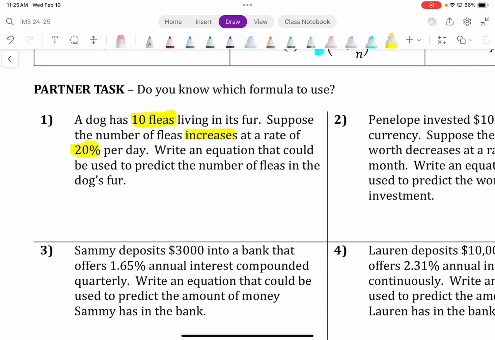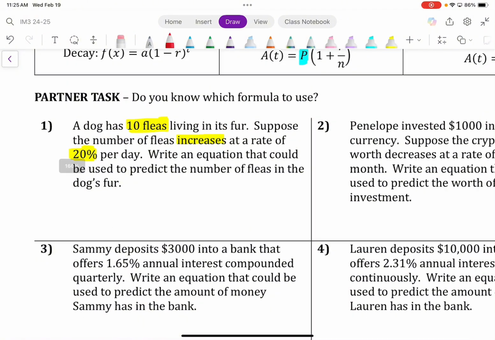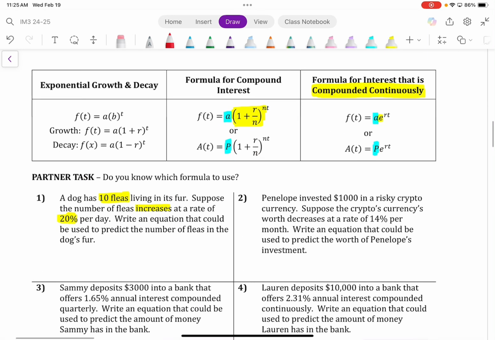Now, of the words that I highlighted in this entire paragraph, there is no compound interest because the word compound is not in here. So I am not going to use compound interest or compound continuously. So I'm only using one of these 3. Now, the word increase is telling me that this is going to be growth.